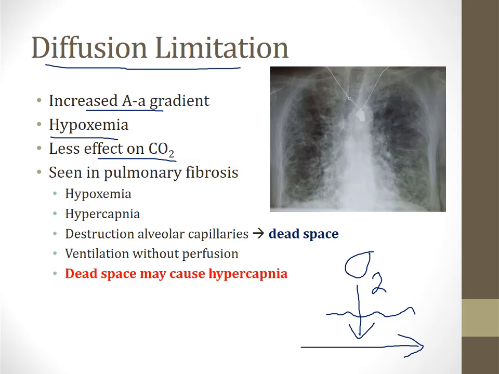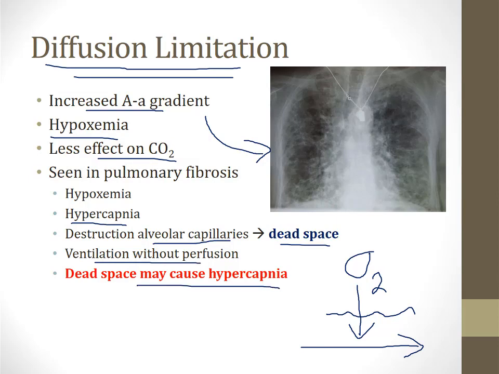And the classic example of a disease that involves diffusion limitation is pulmonary fibrosis. This is an X-ray from a patient with pulmonary fibrosis on the screen. There are many causes of pulmonary fibrosis, but they all lead to hypoxemia from limited diffusion of oxygen into the blood. Now, interestingly, patients with pulmonary fibrosis also have hypercapnia. The reason for this is not diffusion limitation. It's because when alveolar capillaries are destroyed, dead space occurs. This is where there is ventilation of the lungs without perfusion, and the dead space causes hypercapnia. We're going to talk more about dead space later, but I just want to point out to you here that that is the cause of hypercapnia in patients with pulmonary fibrosis.